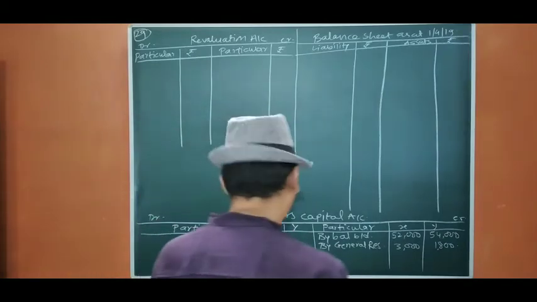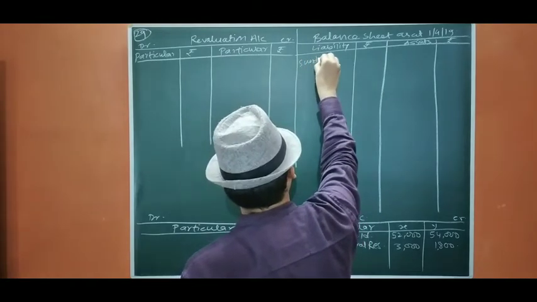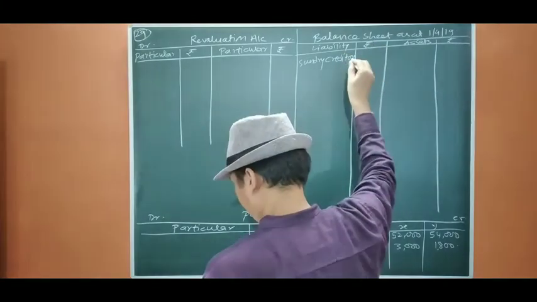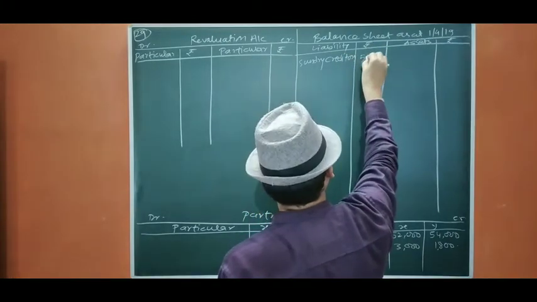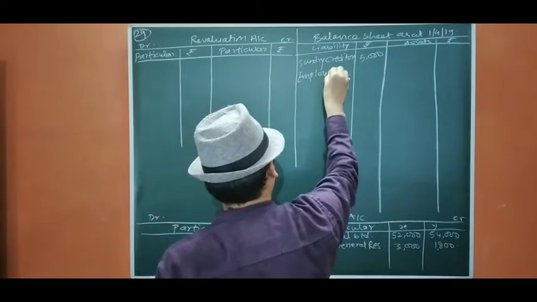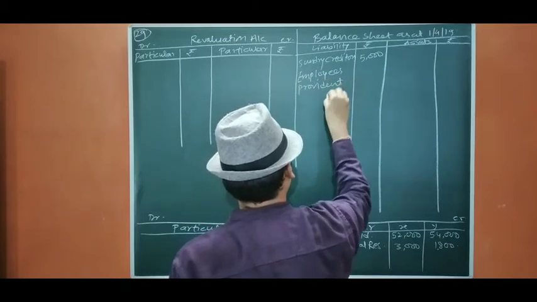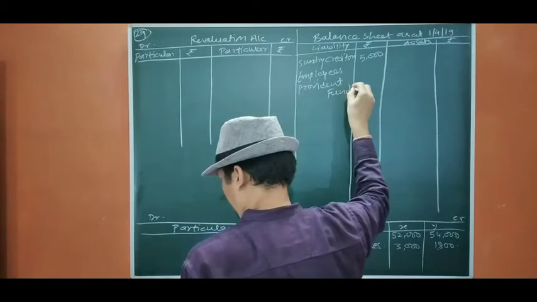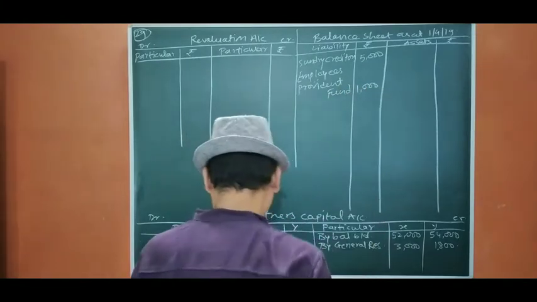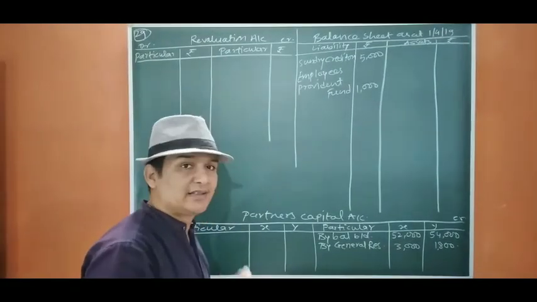There is no adjustment, so we are going to write creditors outside. Sundry creditors, the amount is 5,000. Employees Provident Fund. The amount given is 1,000. Okay. Now, workman compensation reserve is 10,000. Out of that, we have claim of 6,000.